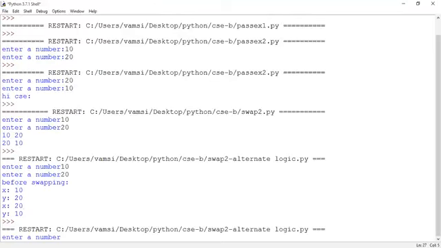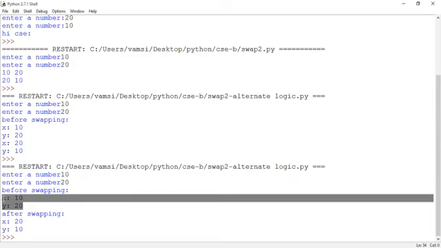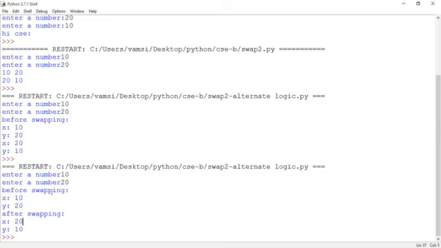Now it is asking for the values. I'm giving 10 and 20. See here. So 10 and 20 are the values of x and y variables before swapping. So after the swap logic executed, what happened here? The values of x and y are interchanged. So 20 and 10. So is it the output which I'm expecting from the program execution? Yes, sir. Is the concept clear, guys? Yes, sir.